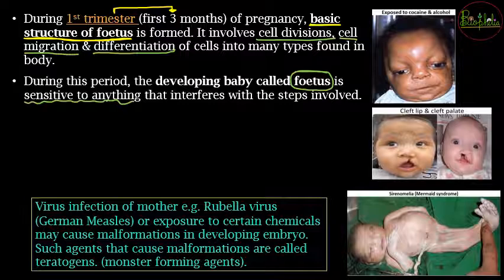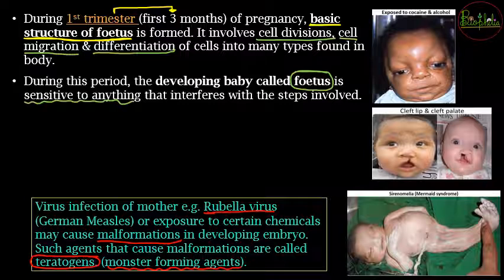So during these processes, for example, if you consider what sort of sensitiveness can hamper, there can be various viral infections. So if the mother gets viral infections, the mother needs to take care so that the fetus can grow healthy in her womb. So if there is any sort of viral infection, including rubella virus, which is also called German measles, or if the mother has been exposed to certain chemicals that are going to cause malformations, these chemicals which hamper the development of the baby will be called teratogens. So these are also called monster forming agents.